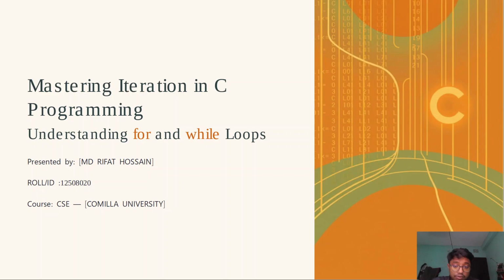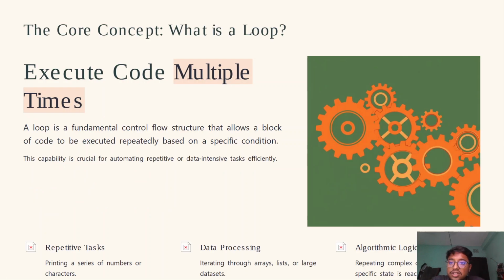Okay, let's start. The core concept. What is a loop? Execute code multiple times. A loop is a fundamental control flow structure that allows a block of code to be executed repeatedly based on a specific condition. Use cases are repetitive tasks, data processing, algorithm logic.